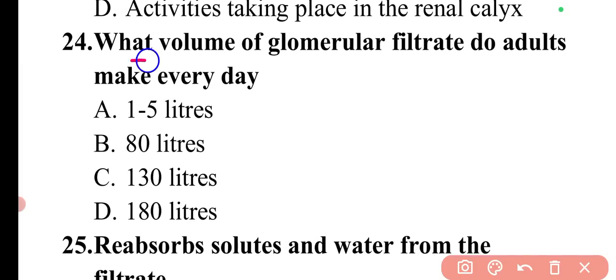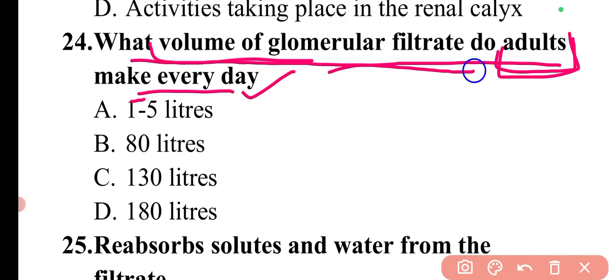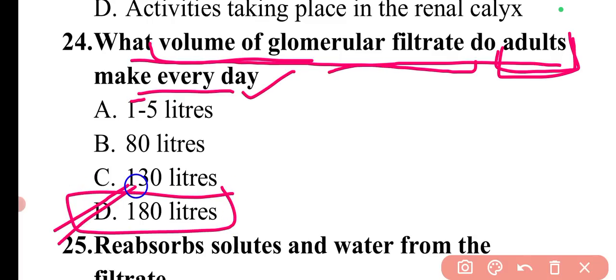Next question is, what volume of glomerular filtrate do adults make every day? You need to read this question very carefully because this is quite a confusing question. The volume of glomerular filtrate adults make every day is around 180 liters. This is not the volume of urine the person is excreting out. It is the volume that the glomerular filtrate makes every day.